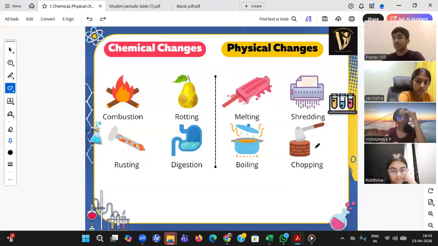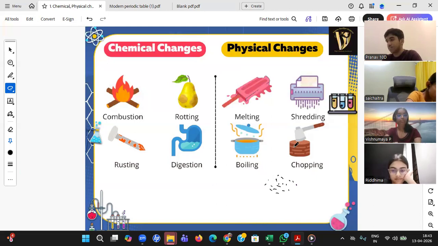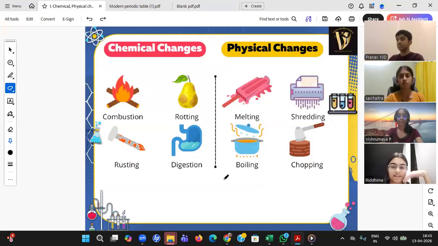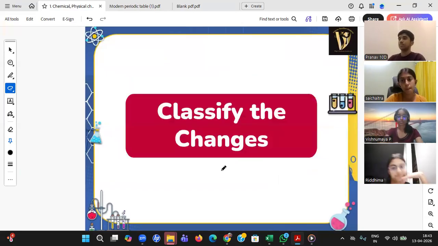Okay, you can see the big log being chopped into small logs, small pieces. So no new compound is formed. It's a physical change. Yes, Ridhima, till here everything clear, beta? Students, you need to ask doubts. Make your doubts clear here itself. Everything clear? Wonderful, students.